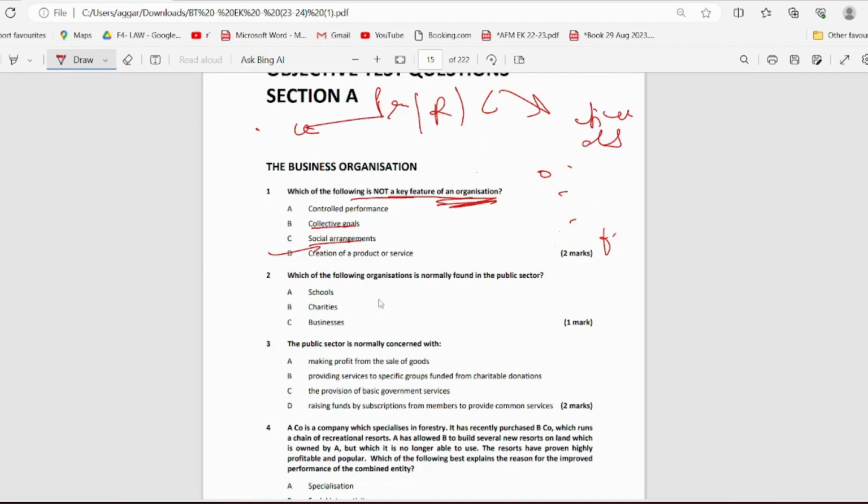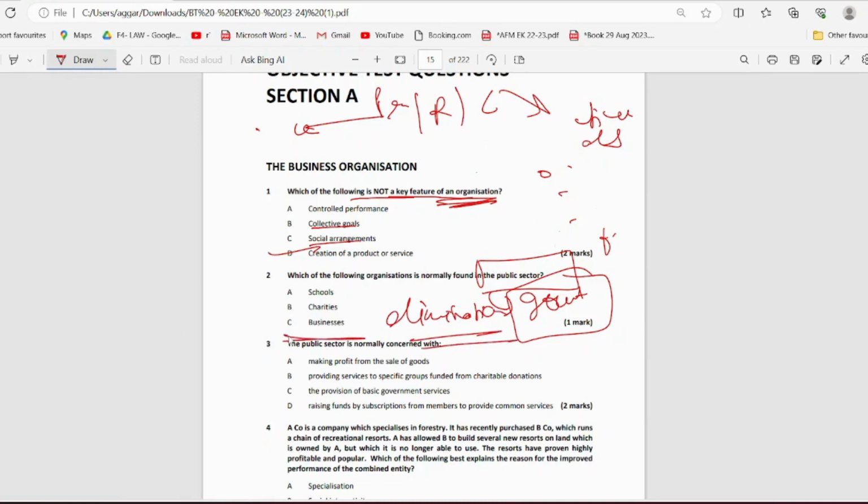So let's move forward with the next question. Which of the following organizations is normally found in the public sector? Public sector means the government sector mainly. Whenever we look at the questions, we can always use the elimination method. That is the best method in MCQs. So businesses cannot be an option, because normally we cannot find a business in the public sector. Businesses are made for profits and will be found in the private sector.